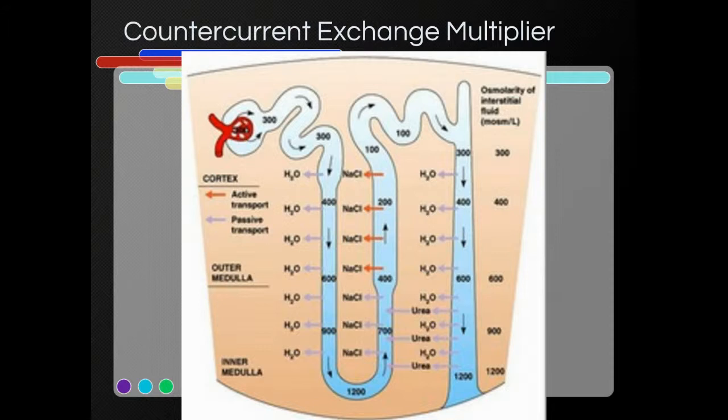You can see how this is happening not only in the descending loop; the ascending loop is really how the mechanism functions, but you also get reuptake of water in the tubular system as well. What does that do? It conserves water, it concentrates urea. So it maximizes, it concentrates your urine. That's it. That's the key.